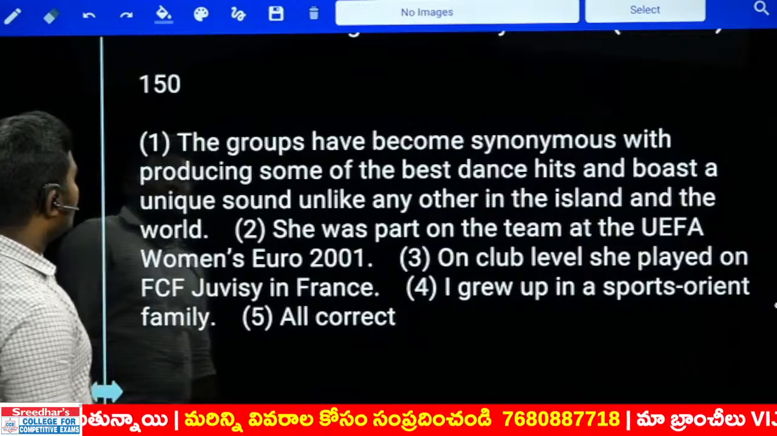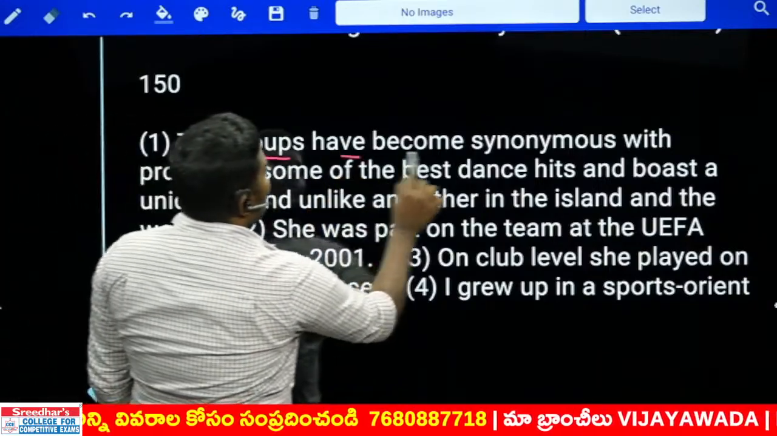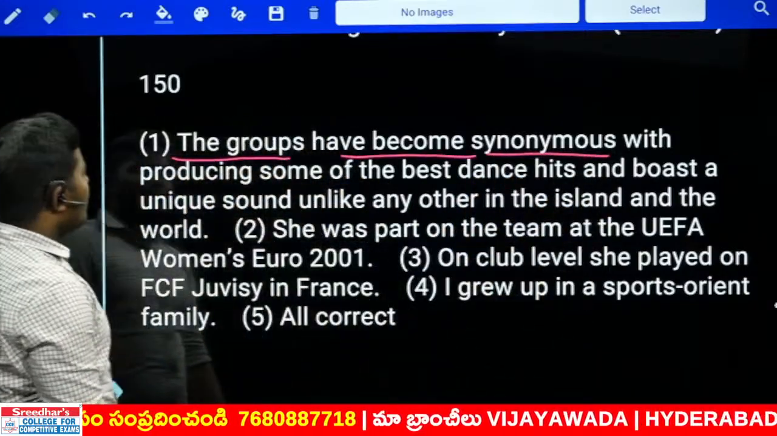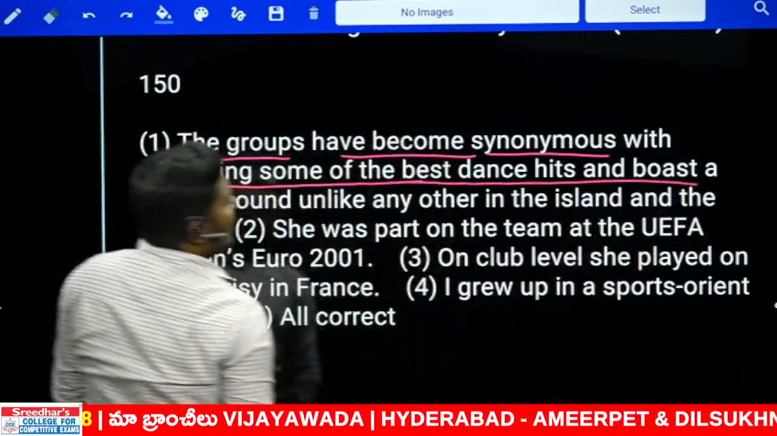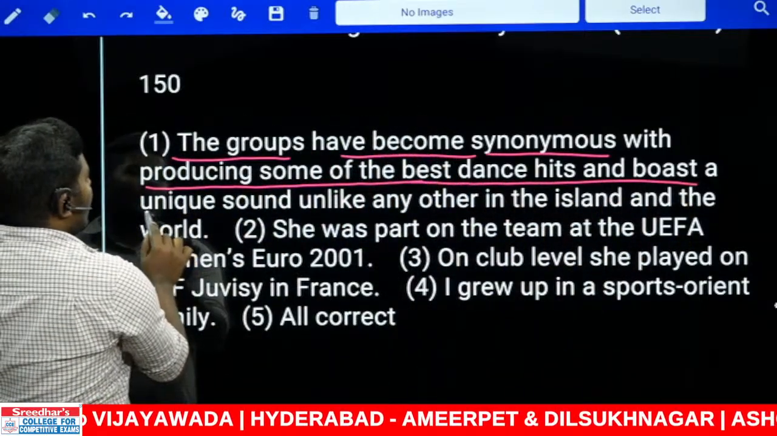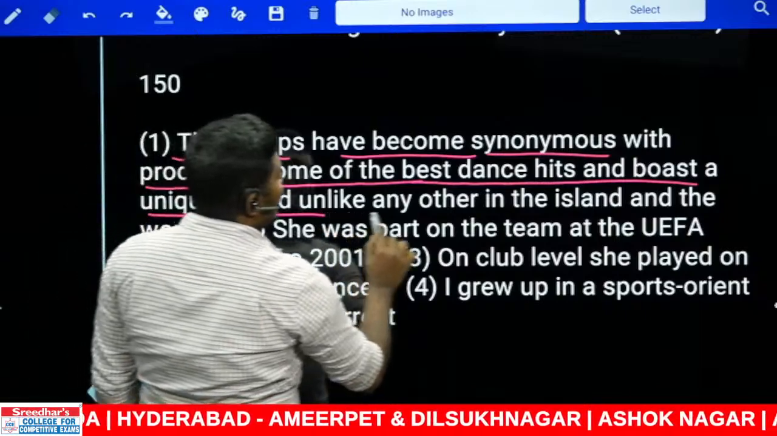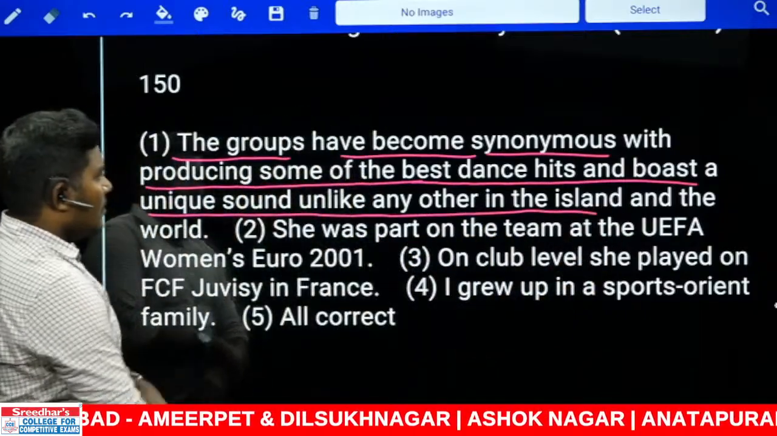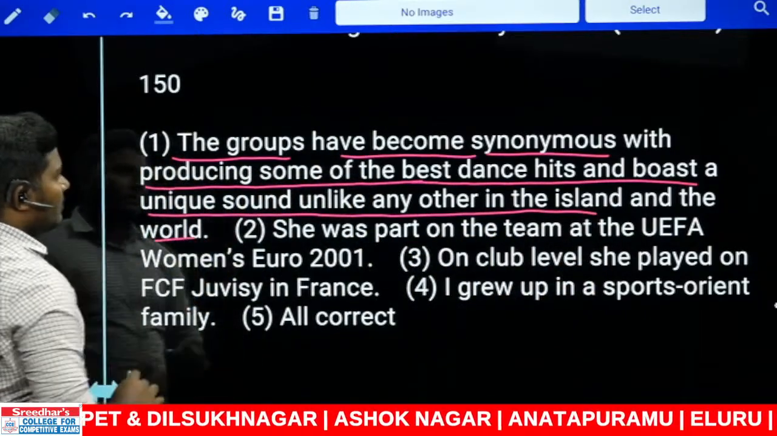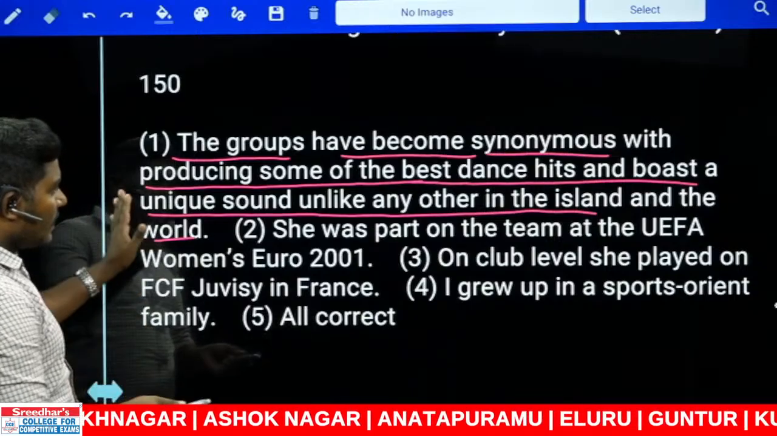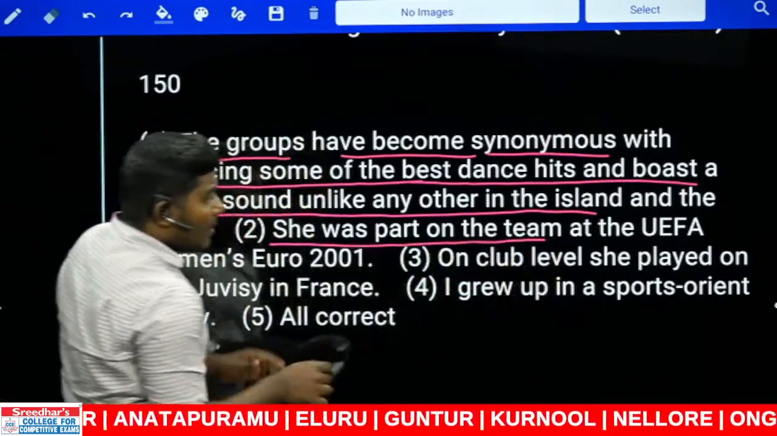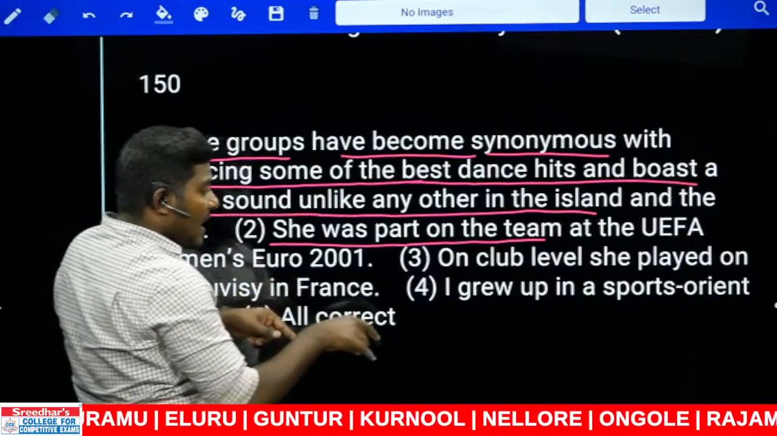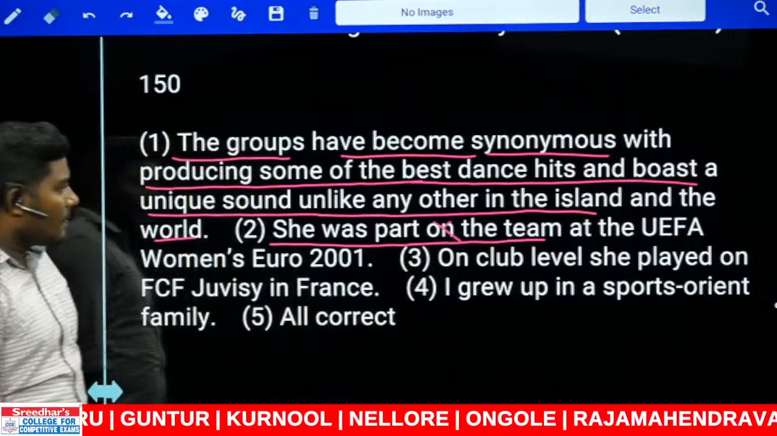The last error. The groups have become synonymous with producing some of the best dance hits and boast a unique sound unlike any other in the island and the world. Let us look at it. This is very lengthy. Let's not waste the time. She was part on the team or part of the team? Part of the team, not part on the team. This is wrong. Second one is out.